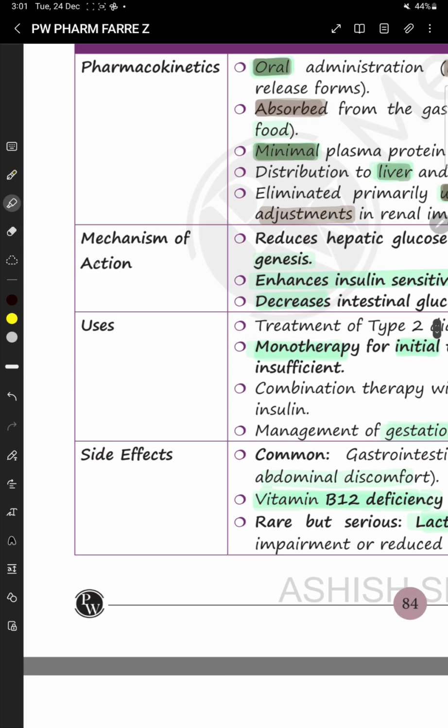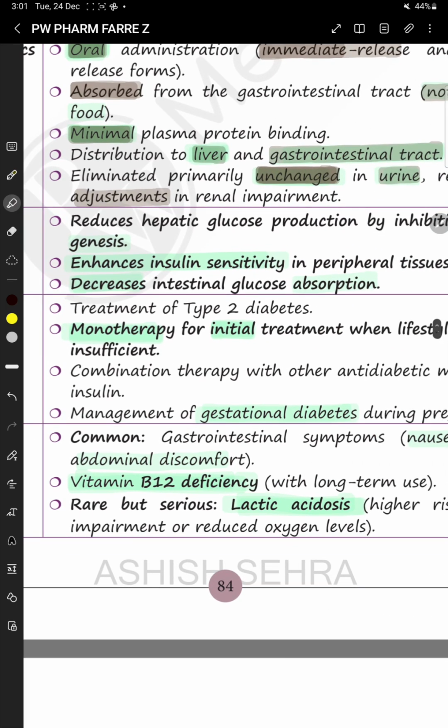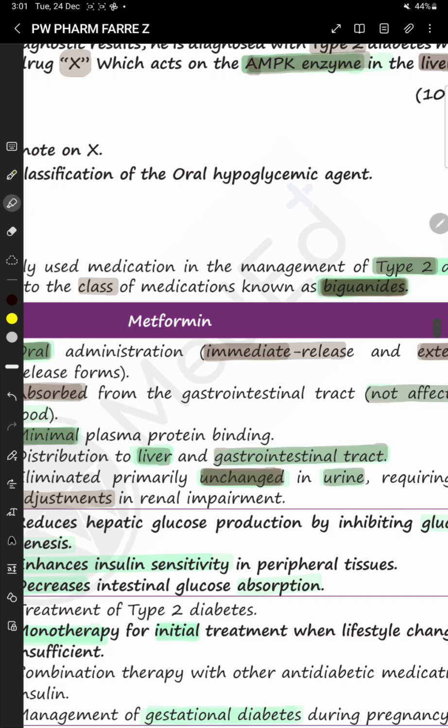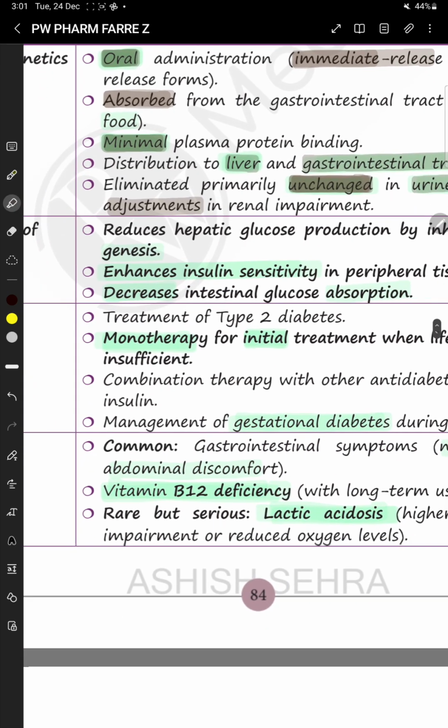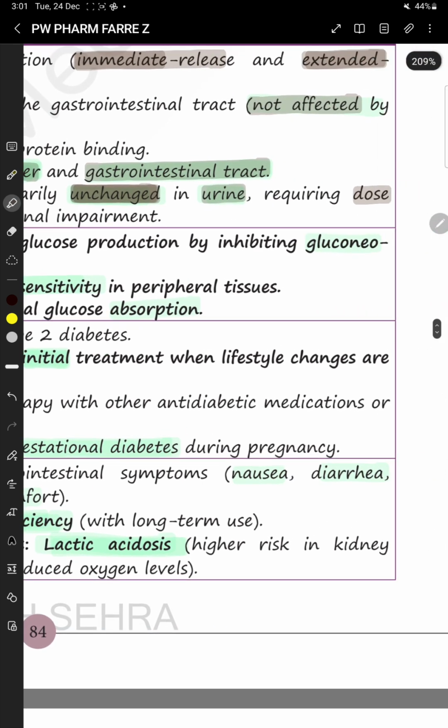Then the mechanism of action of metformin. Metformin will inhibit the AMPK enzyme in the liver. It acts on the AMPK enzyme in the liver and thus inhibits the hepatic gluconeogenesis.